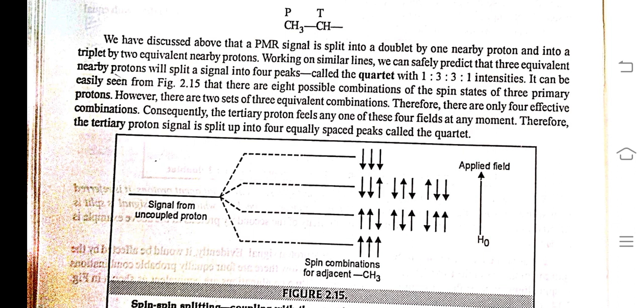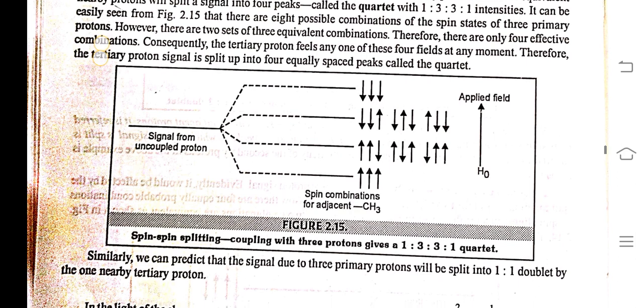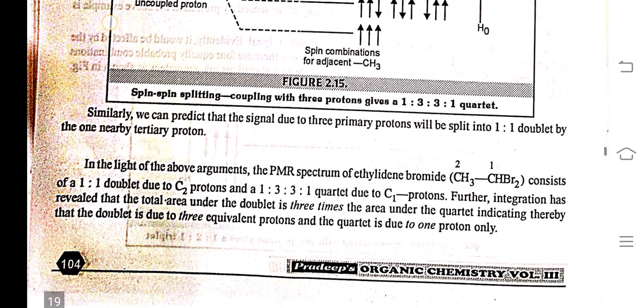with 1:3:3:1 intensity. It can be easily seen from the figures that there are 8 possible combinations of the spin states of the three primary protons. However, there are two sets of equivalent combinations. Therefore, there are only four effective combinations. Consequently, the tertiary proton feels any one of these four fields at any moment. Therefore, the tertiary proton signal is split up into four equally spaced peaks called a quartet.